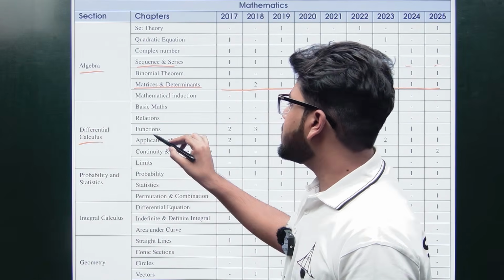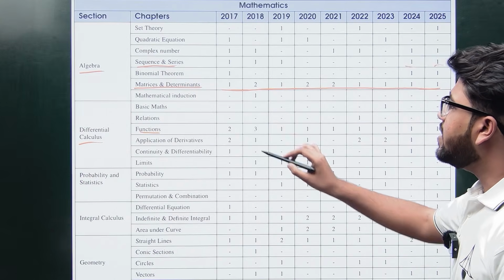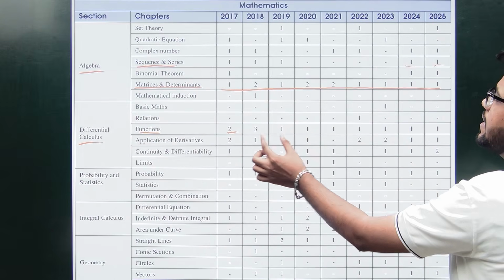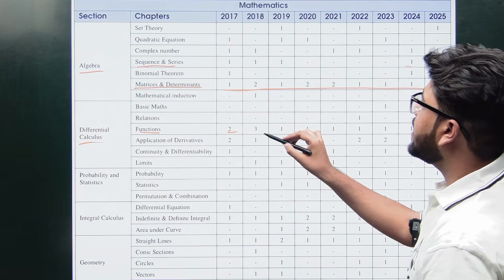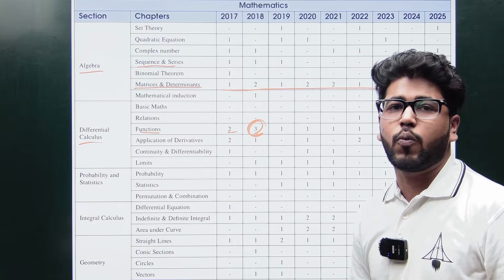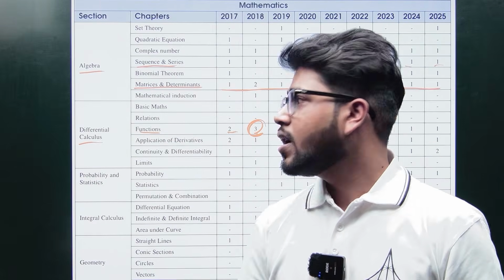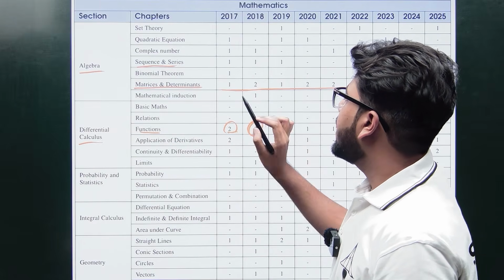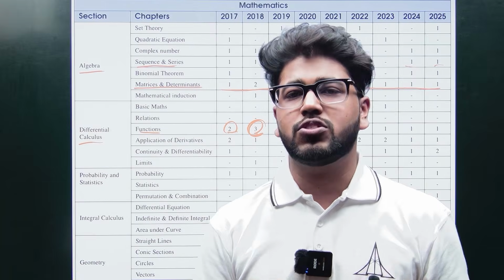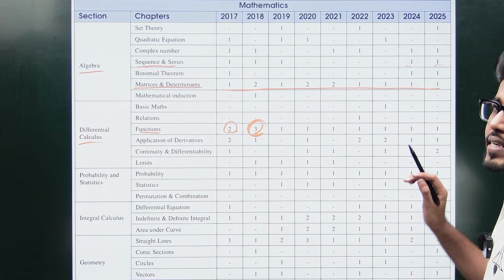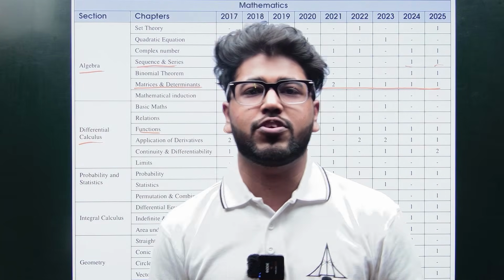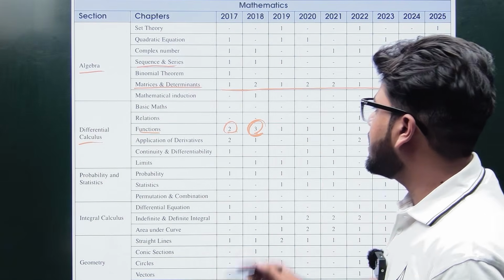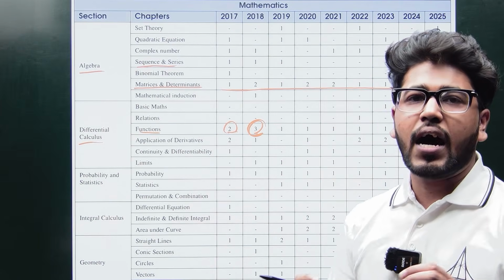Under this, in functions, you will see questions every year. In 2018 there were 3 questions from this chapter alone, and in 2017 there were 2 questions. As the trend goes on, there is at least 1 question from this chapter. So this is an important chapter for your IIT exam.